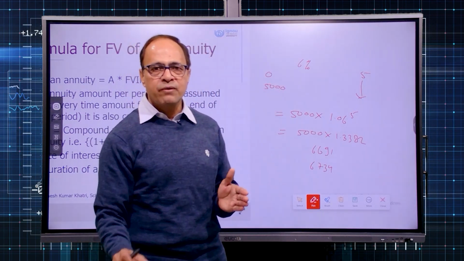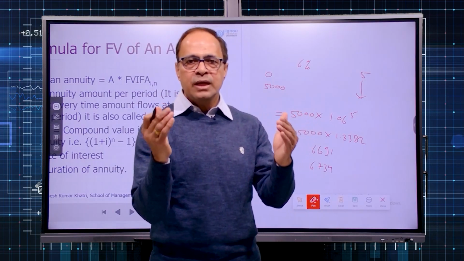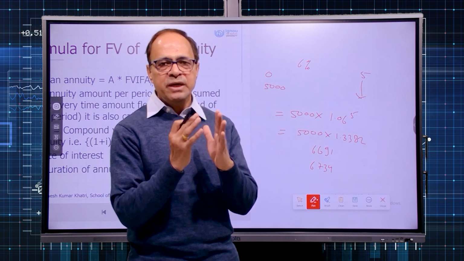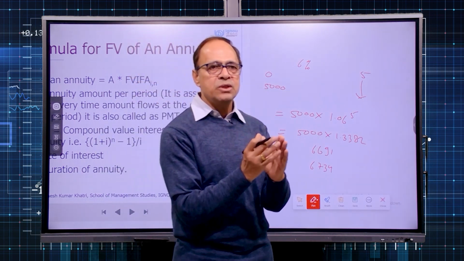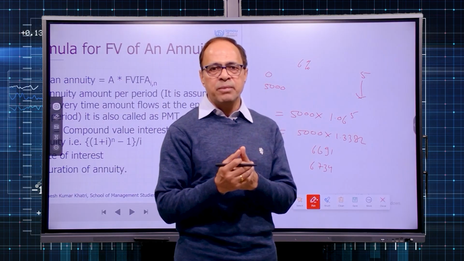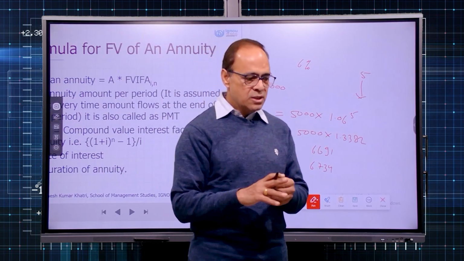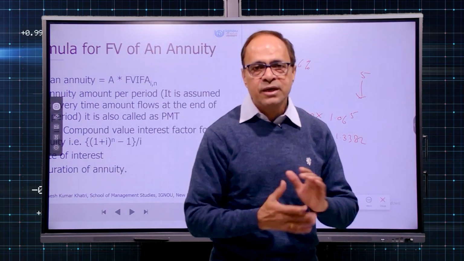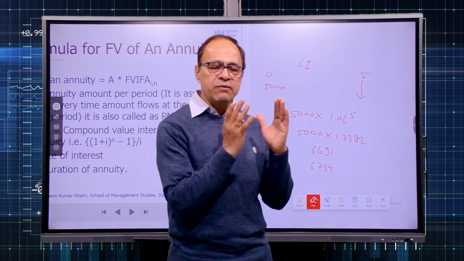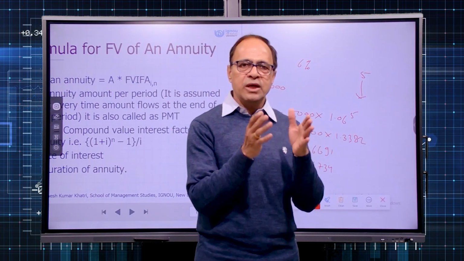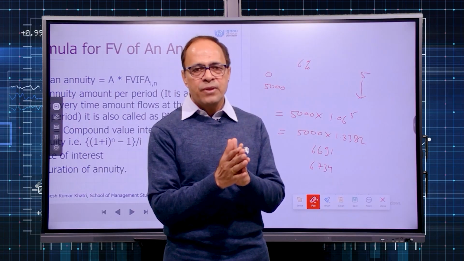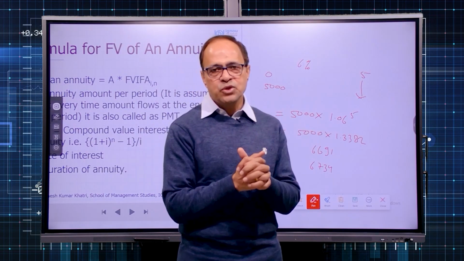More the compounding frequency, more will be the future value. Less the compounding frequency, less will be the future value. It means ultimately future value is also dependent upon compounding frequency. So dear learners, that's what we have learnt about future value of lump sum amount, future value of uneven series of payment, future value of an advance annuity, future value of a regular annuity. So that's all in the future value.